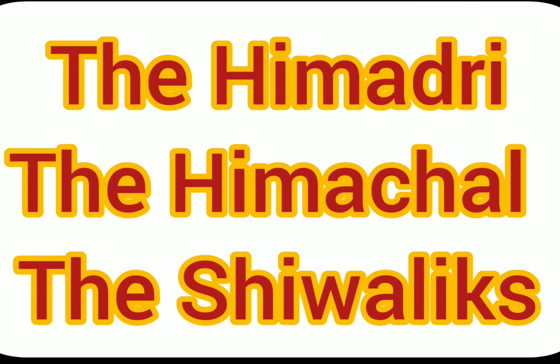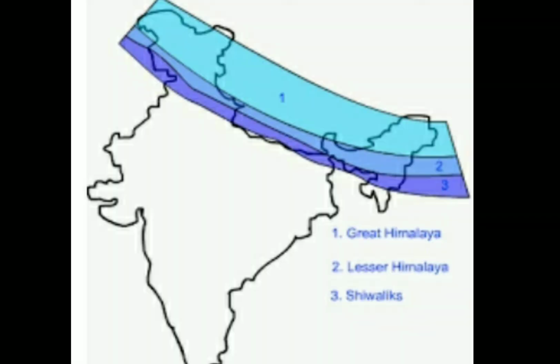That is, the highest, the Himadri range, the next is the Himachal range, and the outer Himalayas or the Shivaliks. The Himadri is also known as the Greater Himalayas, as it is the highest range. The Himachal is also known as the Middle Himalayas, and Shivalik is also known as the Outer Himalayas. And we also talked about all these 3 ranges in detail.